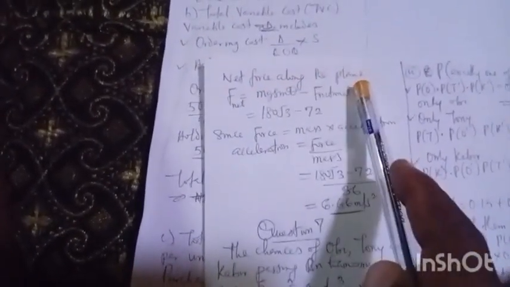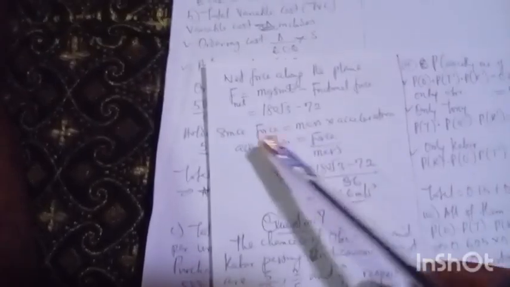So let's go. Here in my paper, I let you know that the net force along the plane is equal to mg sin theta minus frictional force. I've told you when I was explaining, the frictional force we got is 72, and our mg sin theta we got 180 root 3. So when you subtract them, you will have the answer. If you like, you can use a calculator to get your answer. But because I still want to enjoy my mathematics further, I didn't release the answer here. But you can release your own, you still get the same answer.